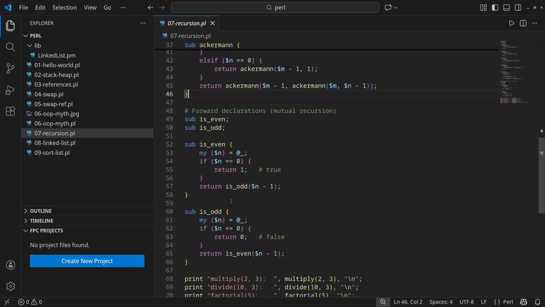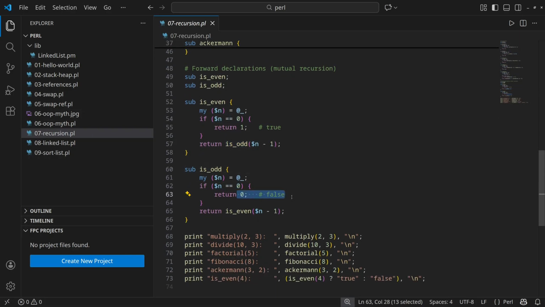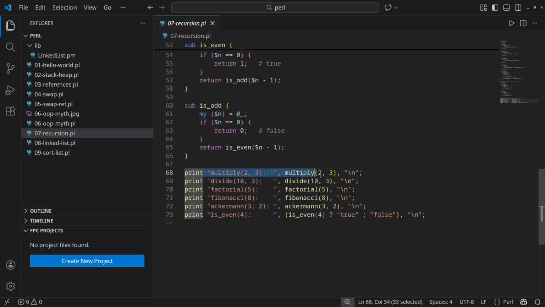Now the mutual recursion. It is used to check whether a number is even or odd. We start with the is-even function, if n is 0, then it returns 1. Otherwise, it returns the invocation of the other recursive function is-odd, with argument n minus 1. Similarly, the is-odd function is created, except that it returns 1 if n is equal to 0. Otherwise, it invokes the is-even function. We print the invocations of the recursive subroutines using example values. In the mutual recursion, a ternary operator is used.